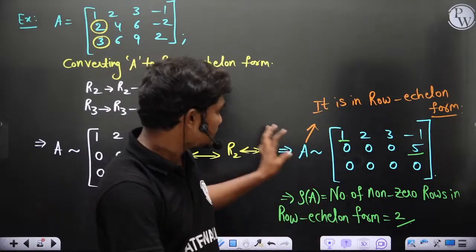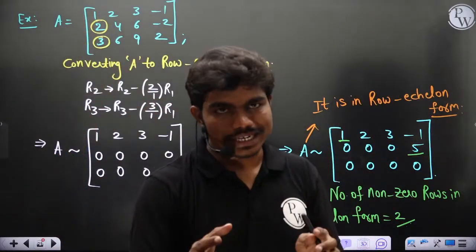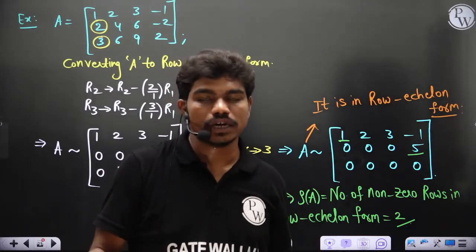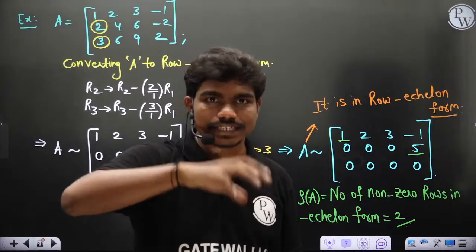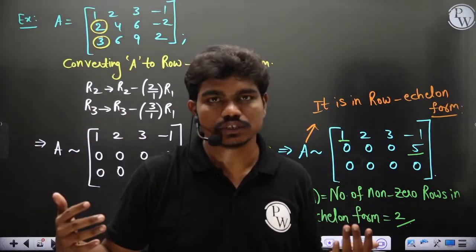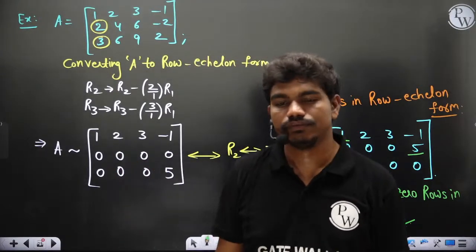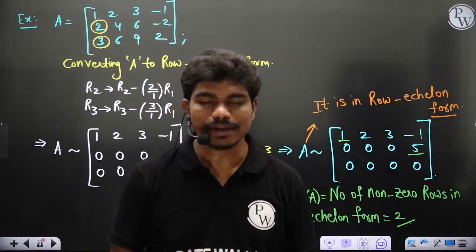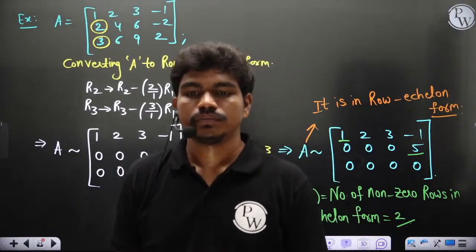This method looks very simple to be frank, and at the same time when the size of the matrix is very large, okay, practically checking each and every possible minor determinant is not possible for us. Okay. So let's say if I give you 300 by 400, then practically taking sub matrices of size 300 by 300 and checking determinants from multiple combinations is not physically possible. Okay. But this algorithm whatever we have written is valid for whatever the size you give. Okay. So you can write a computer program simply performing this particular transformation.